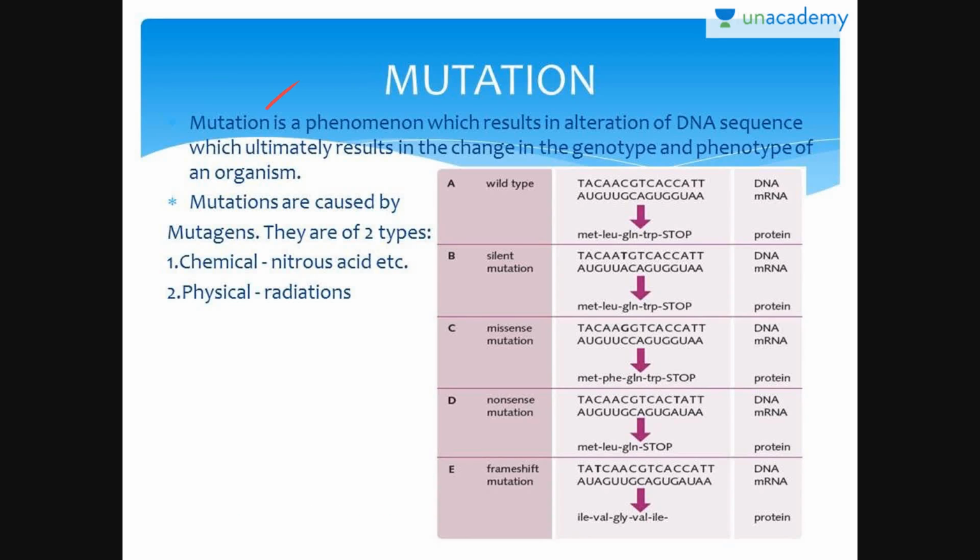Mutation. Mutation is a phenomenon which results in alteration of the DNA sequence, which ultimately results in the change in genotype and phenotype of an organism. Mutations are caused by mutagens. There are two kinds of mutagens, that is chemical and physical.